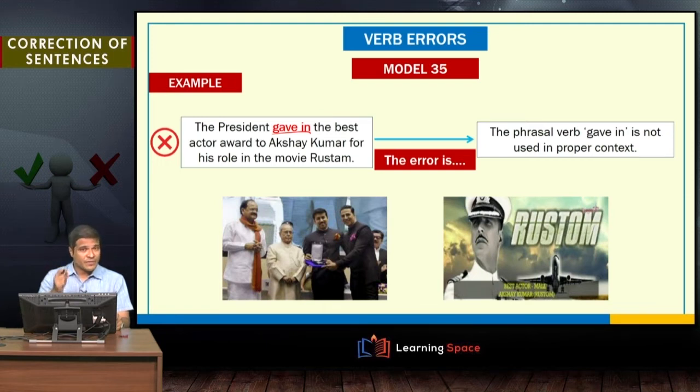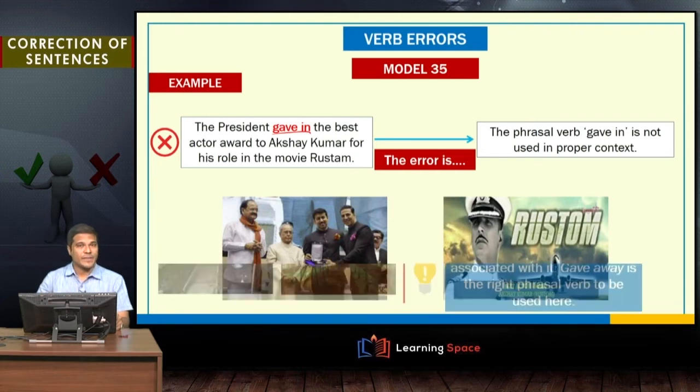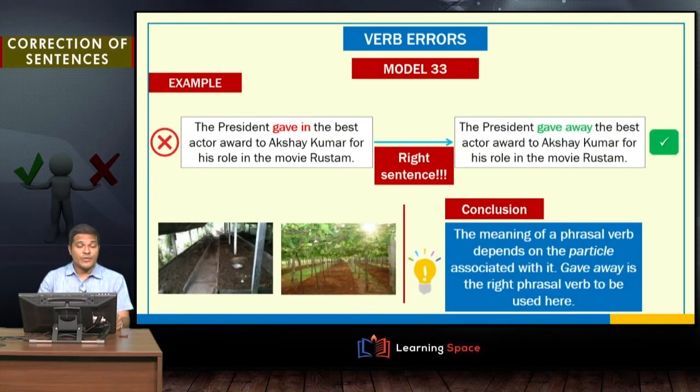So we have used this phrasal verb to mean that the president has awarded the prize or conferred or bestowed the prize to, bestowed the award or prize to Akshay Kumar. So gave in is not the right phrasal verb to be used in this context. What should be used then? We should use gave away.